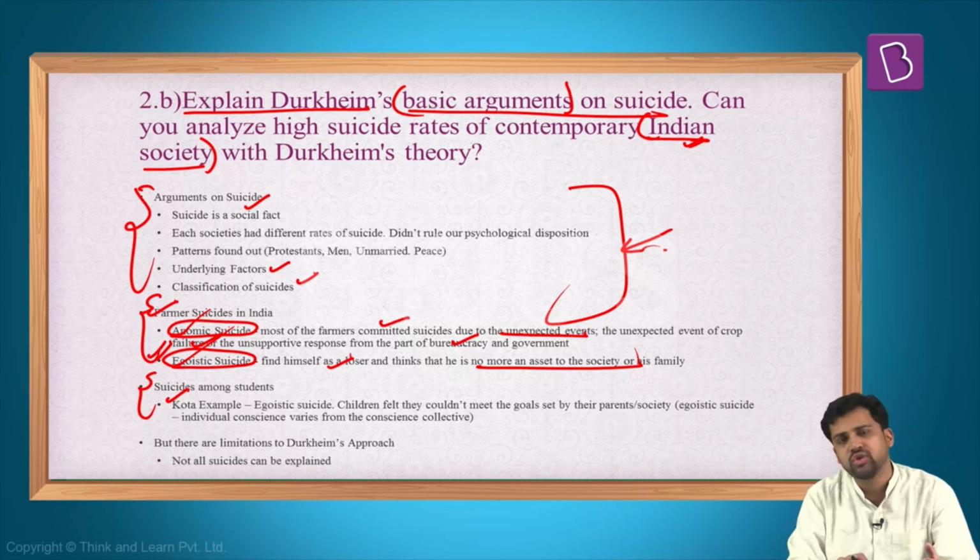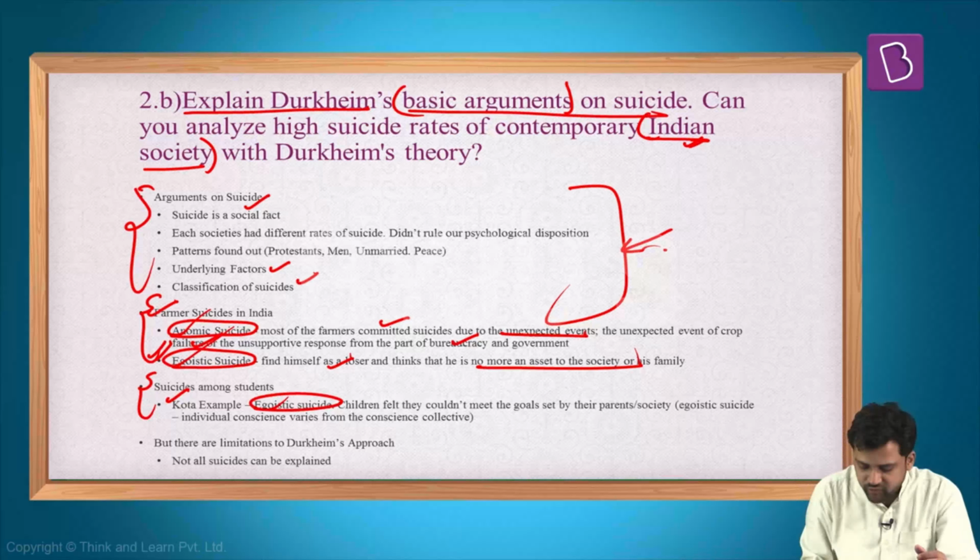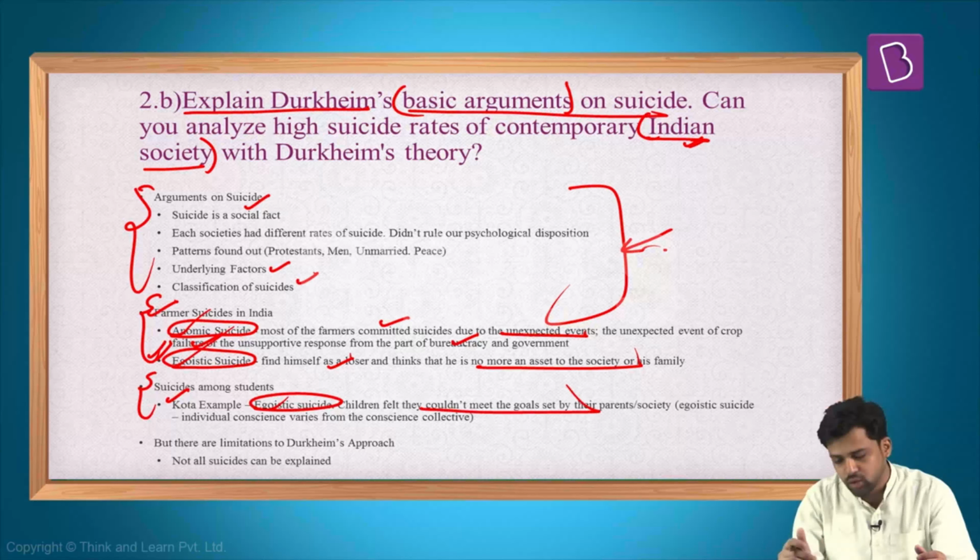And again, if you look at the suicide notes of the children, you will find that many children felt that they were not of any use for their family. The family has a lot of expectations from them, but they were not able to fulfill all these things. So again, it can also fall under that category, egoistic suicide. Children felt that they could not meet the goals that were set by their parents.